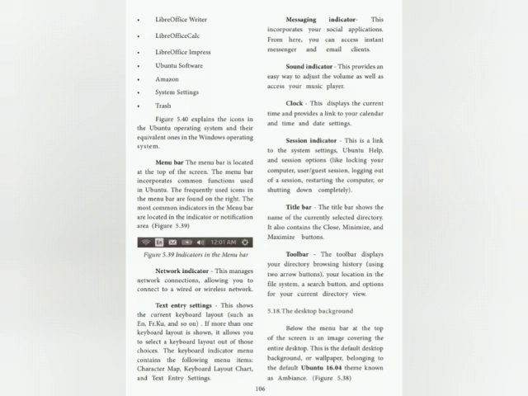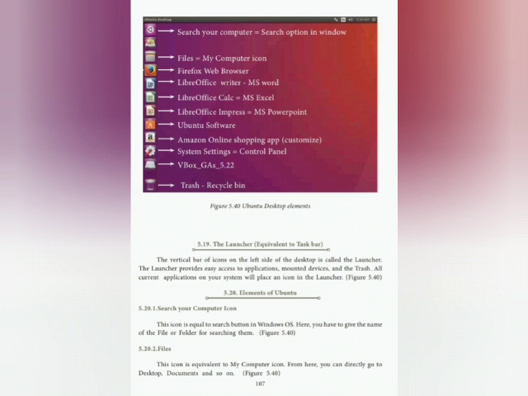Desktop background. Below the menu bar at the top of the screen is an image covering the entire desktop. This is the default desktop background or wallpaper belonging to the default Ubuntu 16.04 theme known as Ambiance.